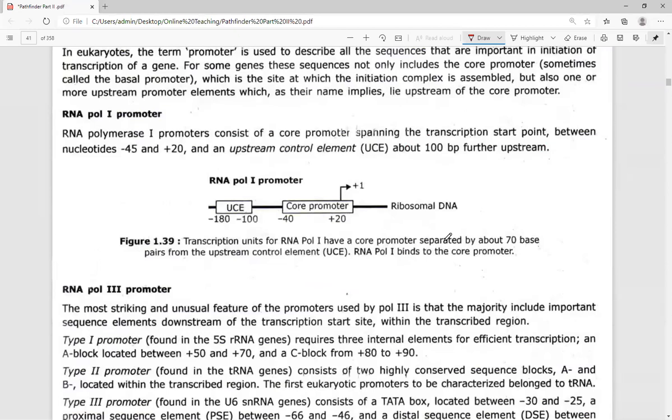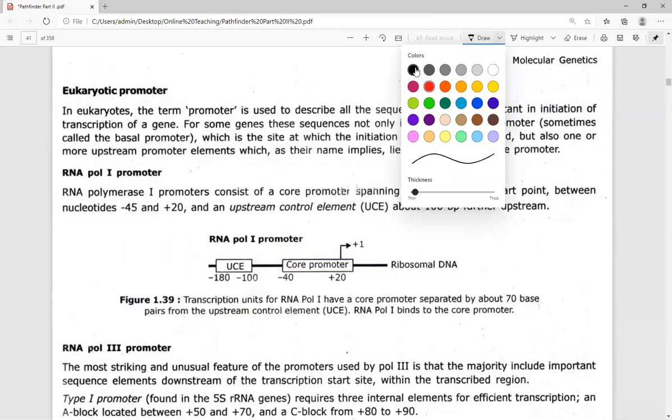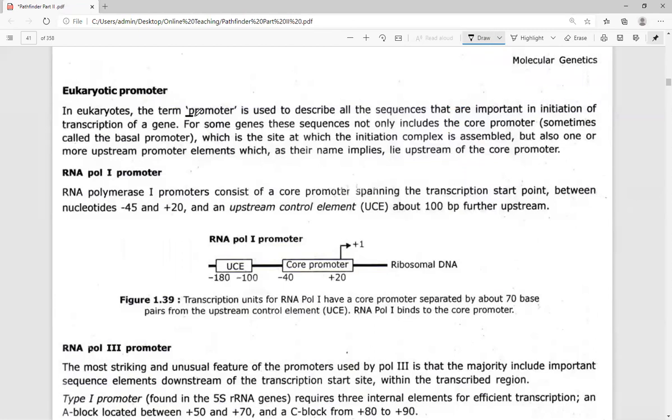Now, eukaryotic promoters. What do you mean by eukaryotic promoters? In eukaryotes, the term promoter is used to describe all the sequences that are important in initiation of transcription of a gene. All the sequences that are responsible for the transcription of a particular gene are referred to as eukaryotic promoter molecules. These promoters initiate the process of transcription.